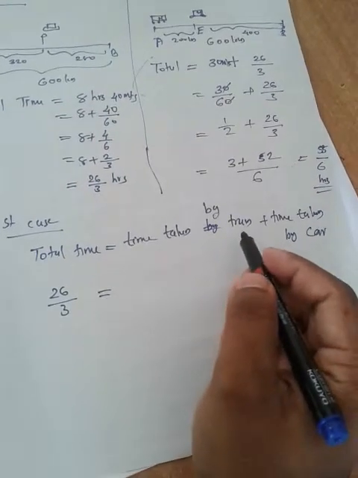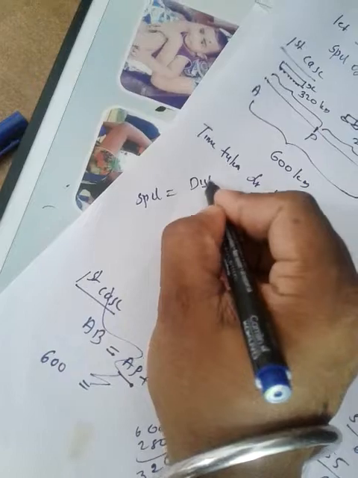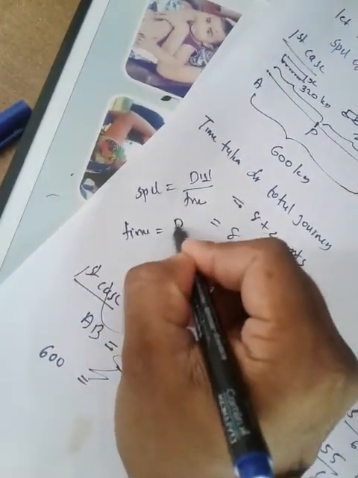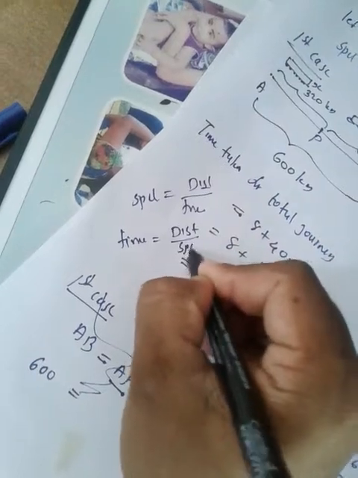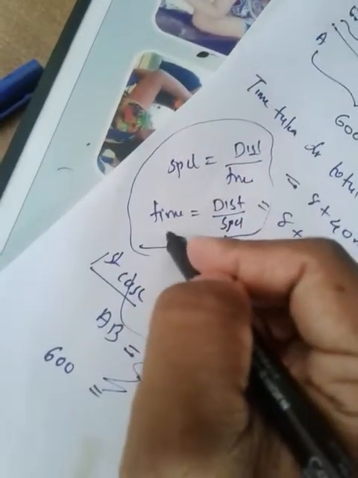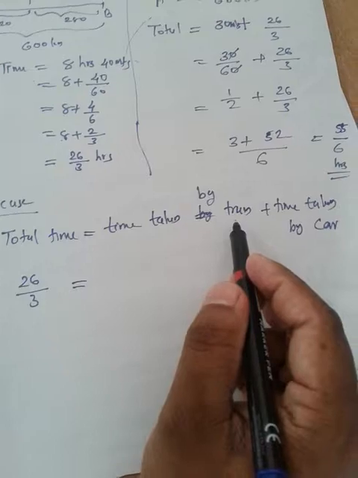And how can you calculate the time taken by train? You know the formula: speed is equal to distance by time, then obviously time is equal to distance by speed. So time taken by train is distance by speed.